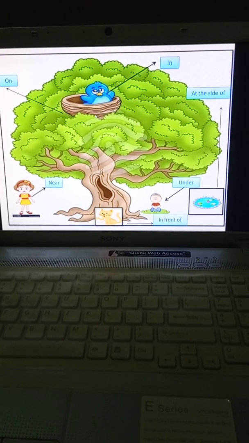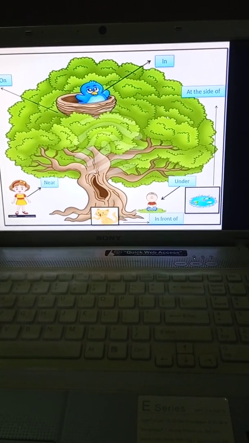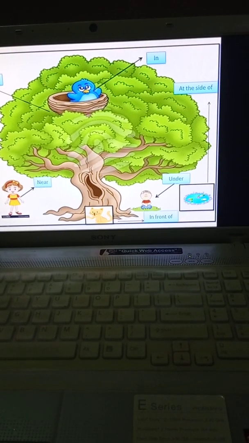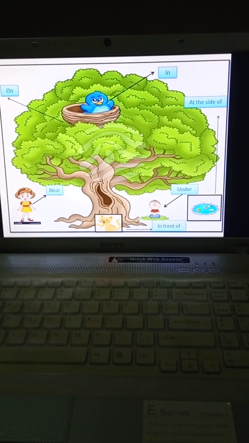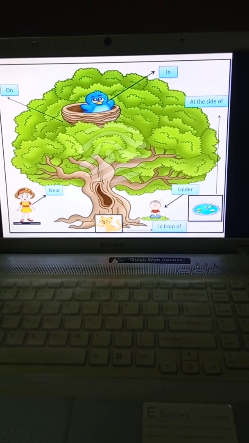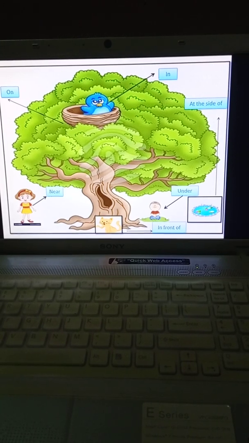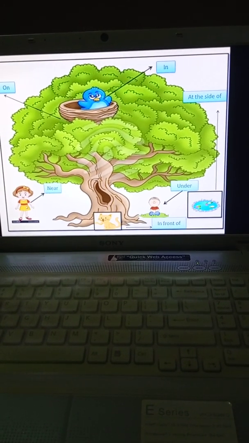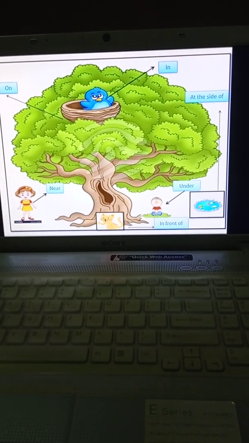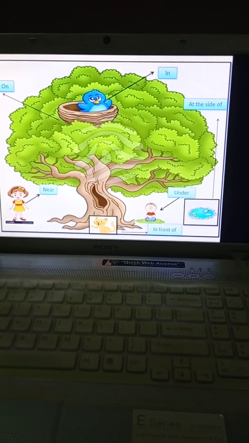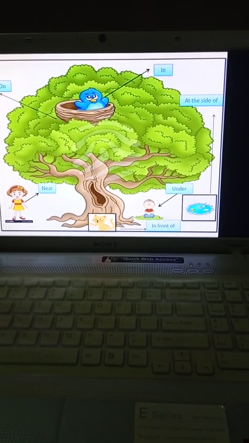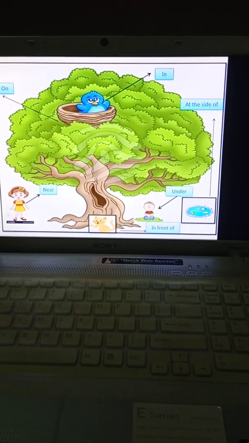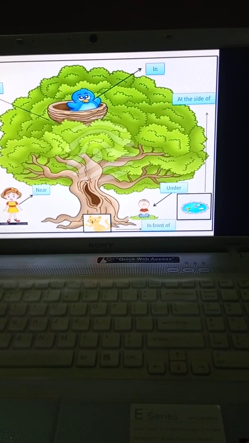Now, children, can you tell me where is the boy? The boy is under the tree. The boy is sitting under the tree. Now, can you tell me, children, what is the girl doing? The girl is standing near the tree.